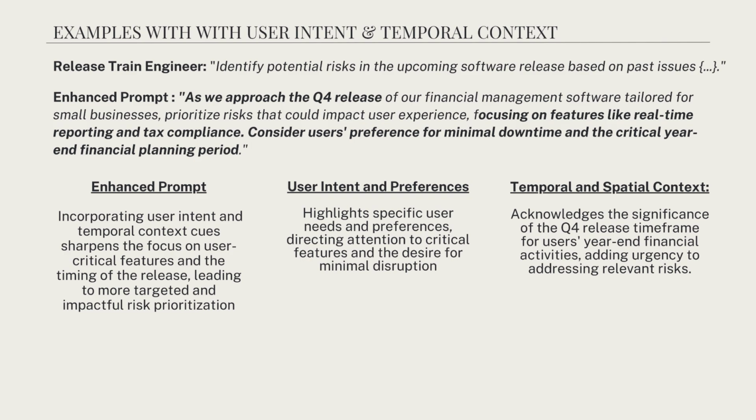Let's break down what's happening here. The enhanced prompt, incorporating user intent and temporal context, sharpens the focus on user-critical features. It acknowledges the timing: Q4, year-end, and financial planning. This leads to more targeted and impactful risk prioritization. Next, user intent and preferences. The prompt highlights specific user needs, minimal downtime, critical features. It directs attention toward aspects most likely to affect user satisfaction.